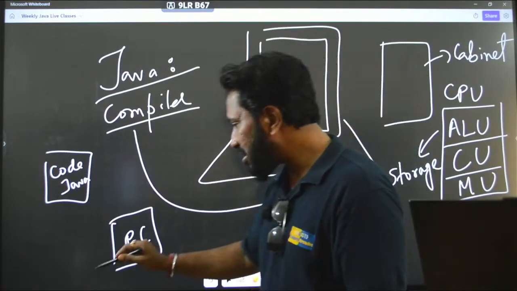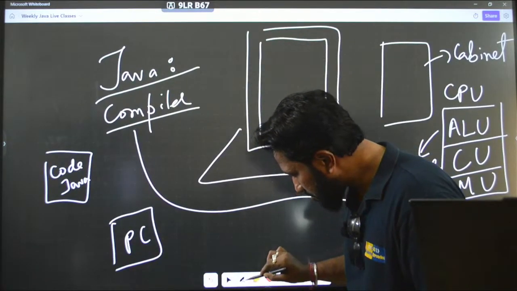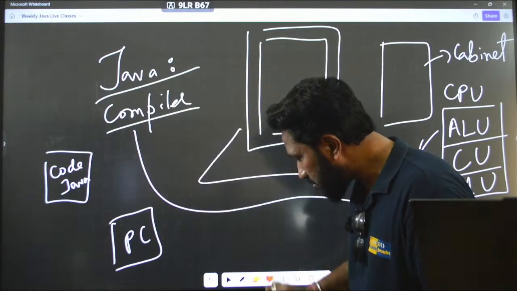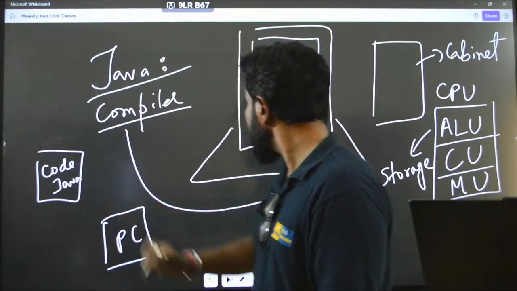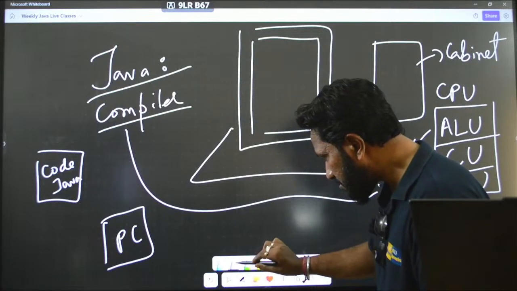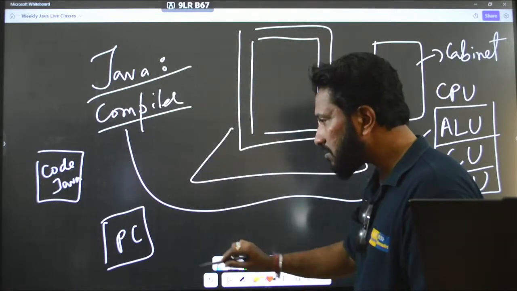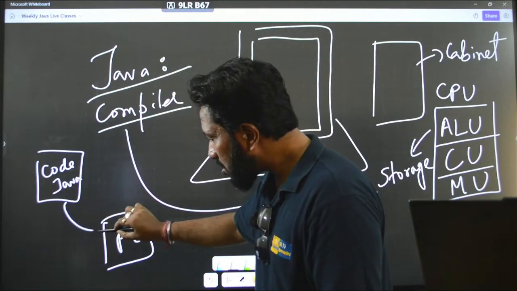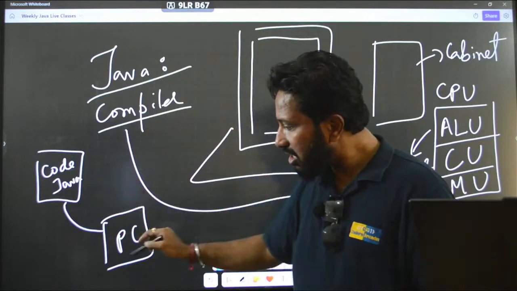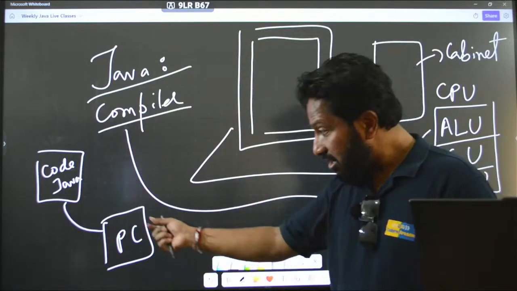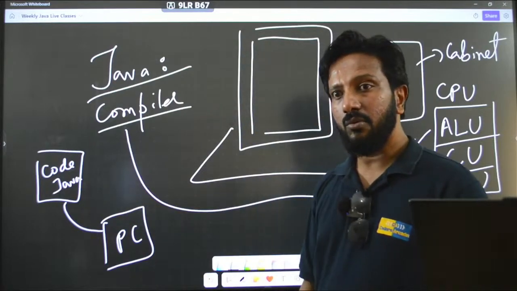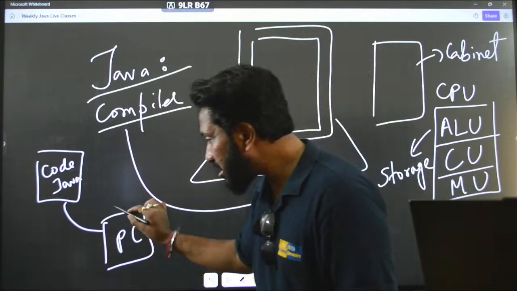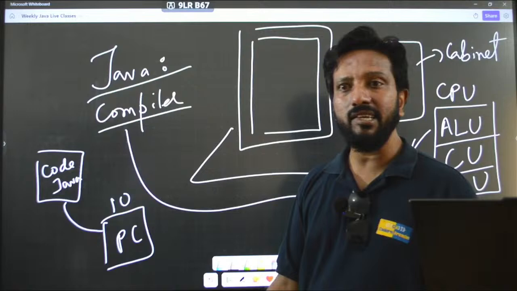See, your system does not understand this Java language. What does it actually understand? It understands 1 and 0, binary, right?